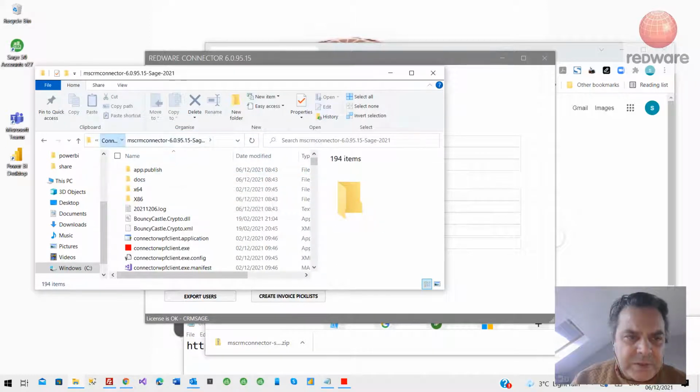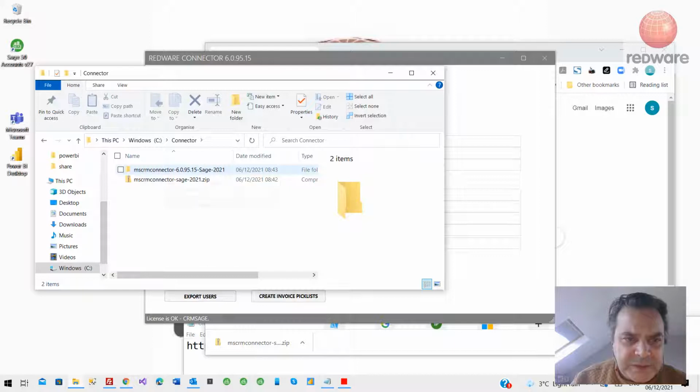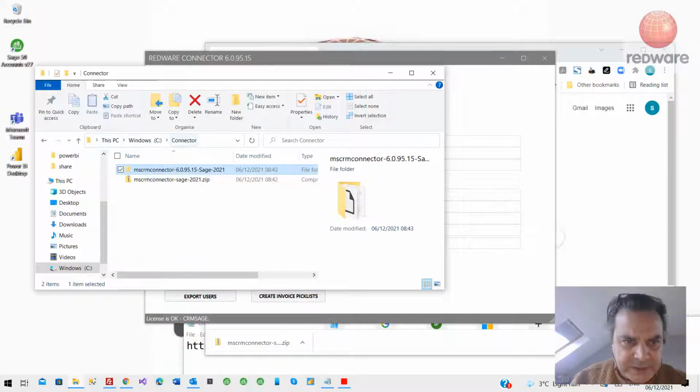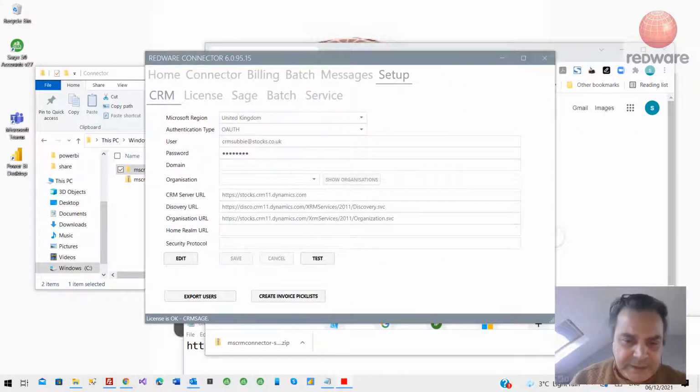Okay, and if you need to upgrade, you just create a sister folder here, and you fish out that redware.config file and put it into the new folder you've created. And that's how you set up XCOPY installation on a server.